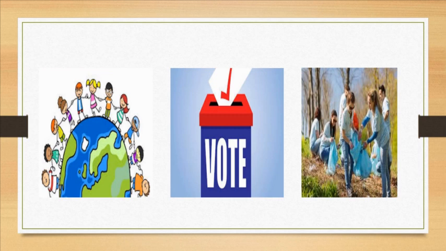Slide number 2 is about public participation. You can see that people are voting. So as a citizen of a country, don't just say you don't like some things. No, voting is your right. You should take part in it. On the third slide, we are seeing volunteering. This is another public participation, and you should also volunteer.